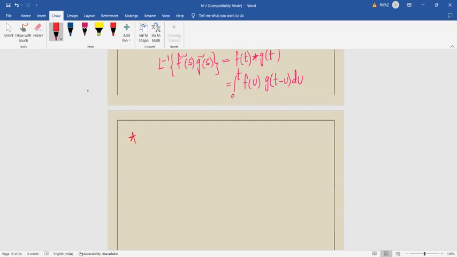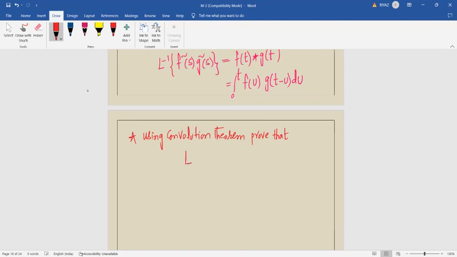It's a long answer. Using convolution theorem, prove that